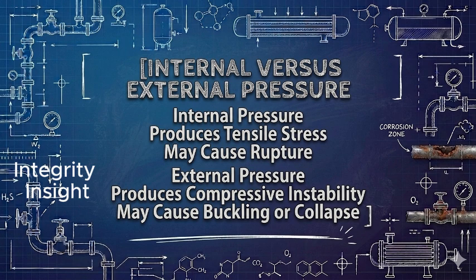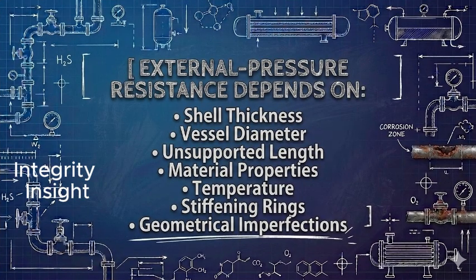A vessel may have sufficient wall thickness for internal pressure and still be vulnerable to collapse under external pressure. Resistance to external pressure depends not only on thickness, but also on vessel diameter, unsupported length, material properties, temperature, geometry, stiffening rings, and imperfections in the shell.